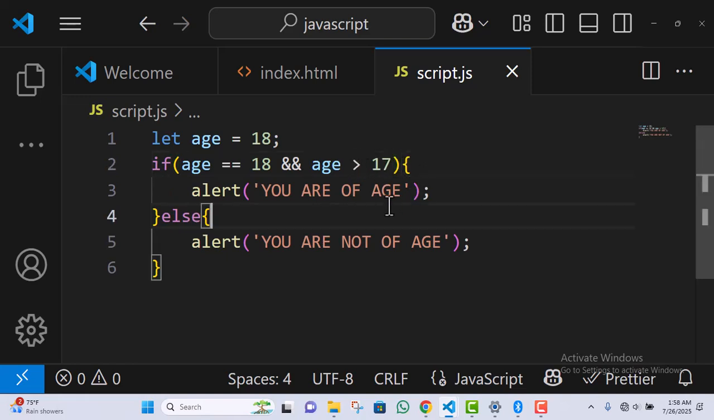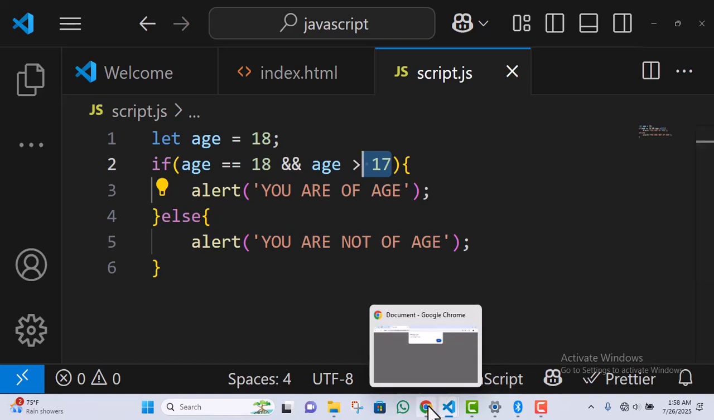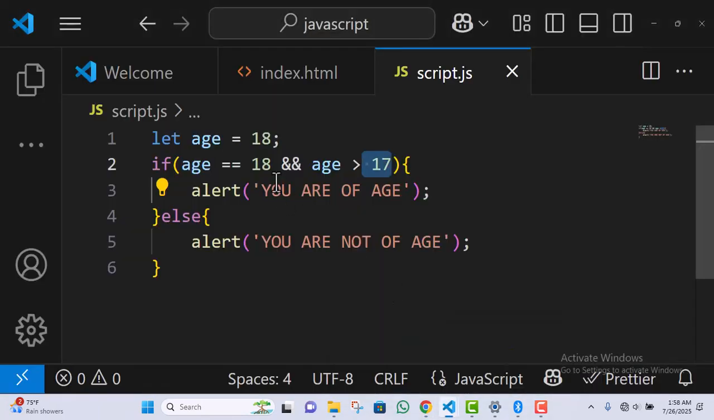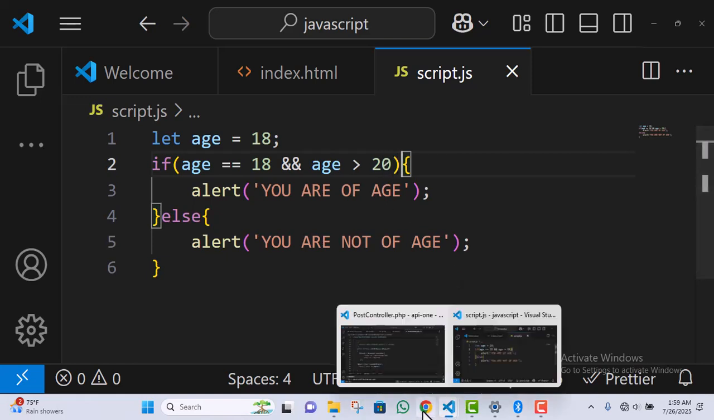Now these two statements are correct because age is equal to 18 and age is also greater than 17. Let's run this code. Let me click OK, refresh. You can see it is alerting you are of age because age is equal to 18 and age is greater than 17, meaning 18 is greater than 17. Now let's change this to 20 rather. Age is equal to 18, but is age greater than 20? Let's see what will happen. Let me click OK here and then refresh.